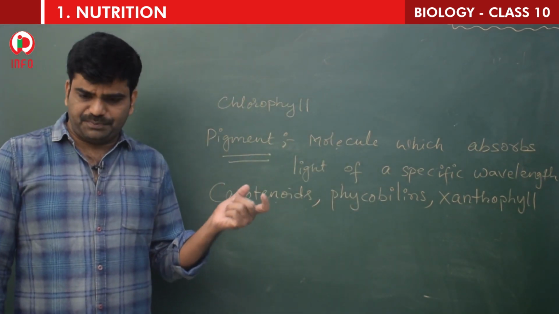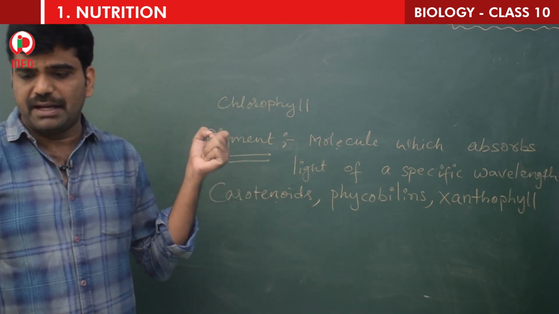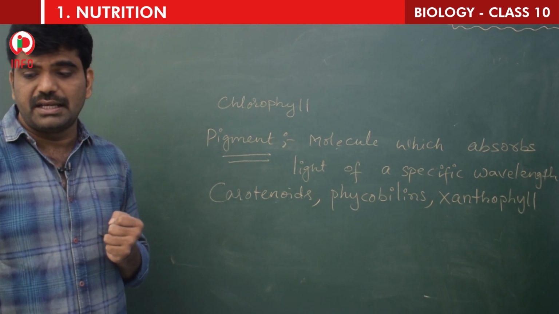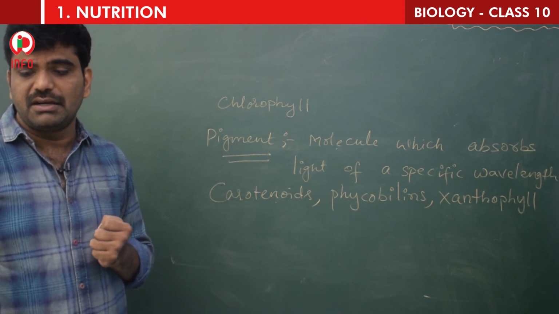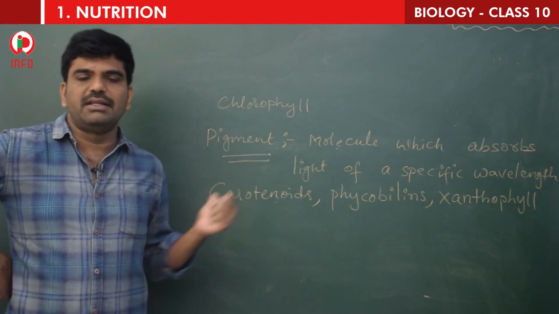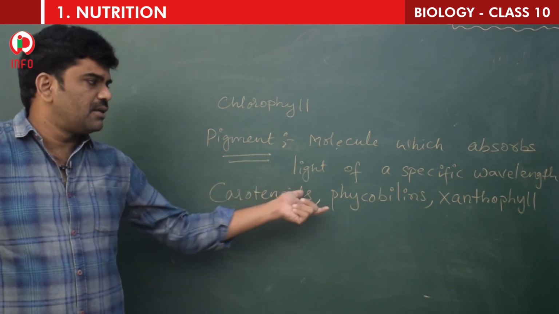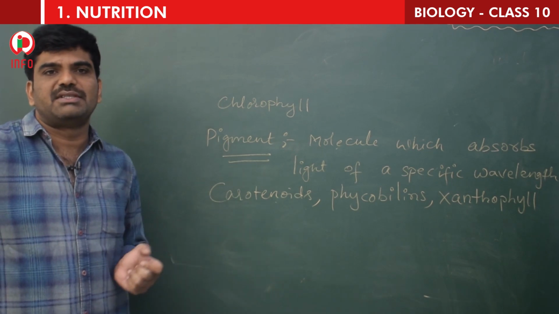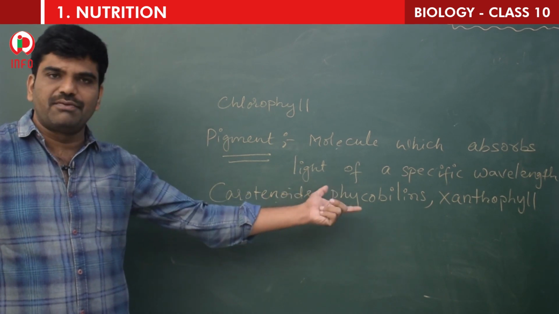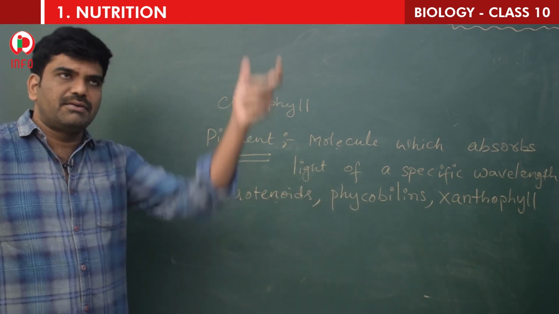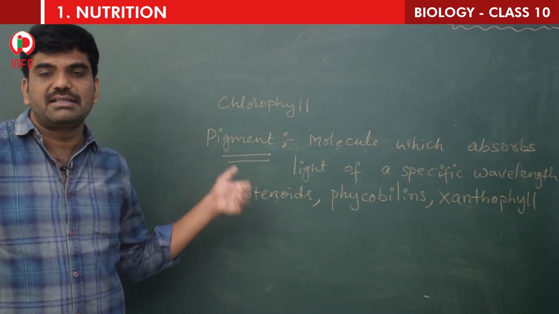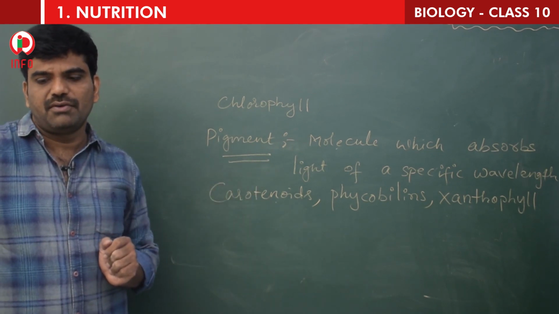These pigments aid, that means help, in the process of photosynthesis by passing on the energy of sunlight trapped by them to chlorophyll. These are called accessory pigments, like carotenoids, phycobilins, xanthophyll. They also trap the solar energy and give it to the chlorophyll, so they help in the process of photosynthesis.